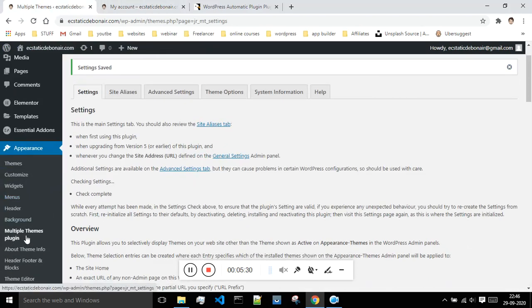And this multiple theme plugin is actually very useful and helpful if you want to display two different themes on your one website. Then definitely you should make use of this.